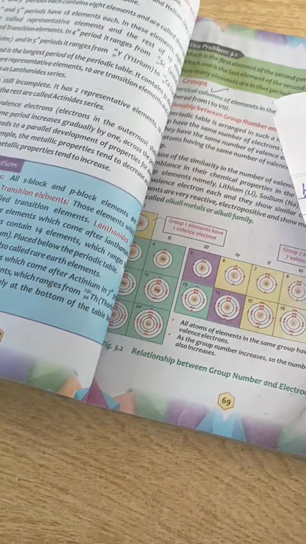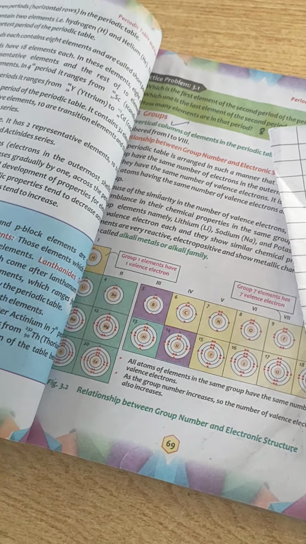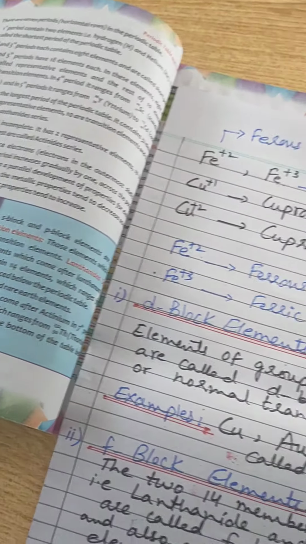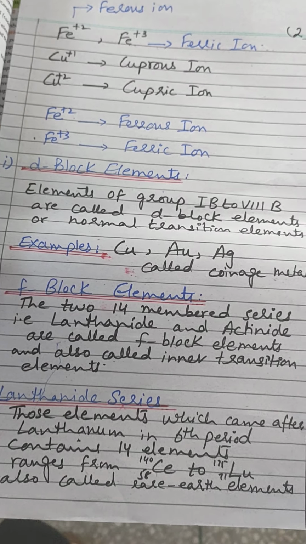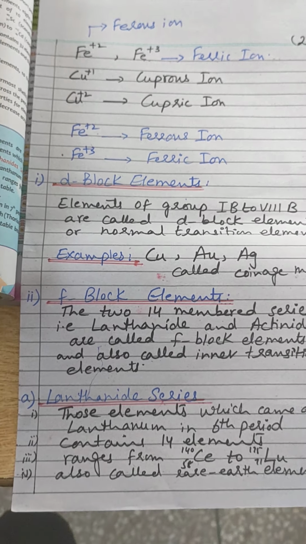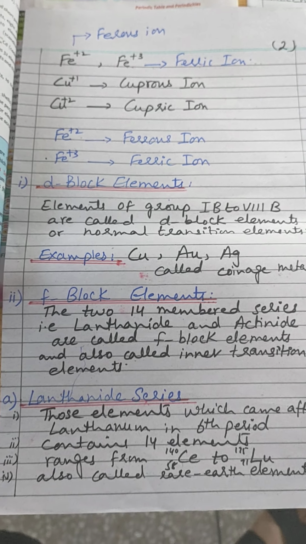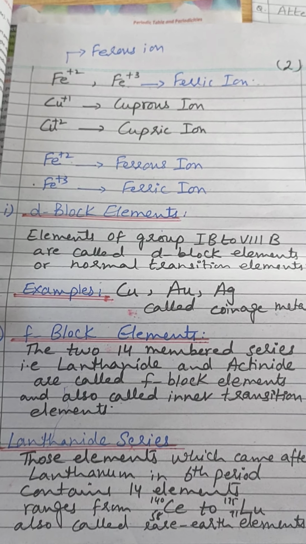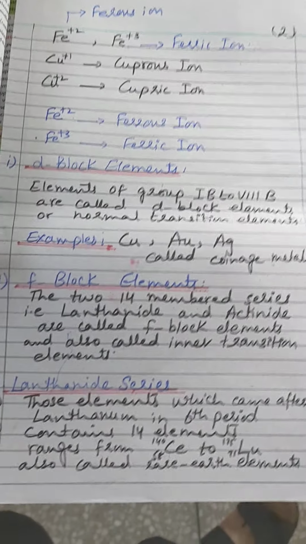Now we are moving towards the next topic: copper, iron and some of the other elements are called the transition elements. The D block elements, the elements of group 1B to 8B, are called the D block elements and are called the normal transition elements, and these include copper, gold and silver, which are also called the